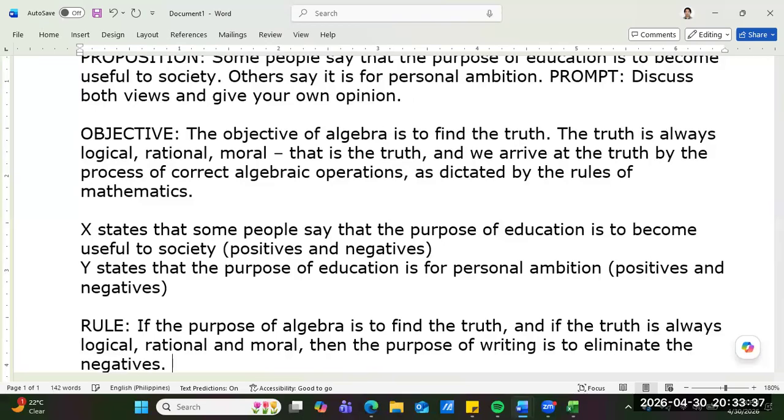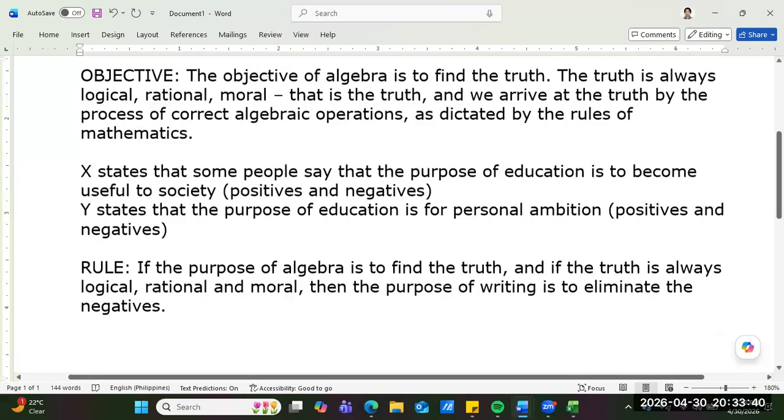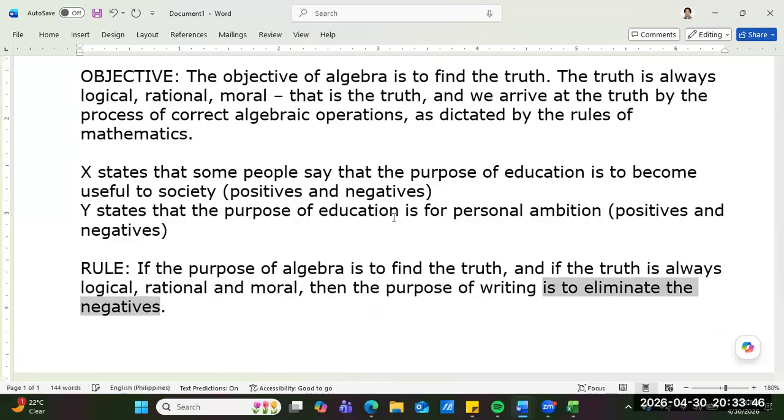Oh, did you see that, guys? Eliminate the negatives, because we are after the truth, right, guys?